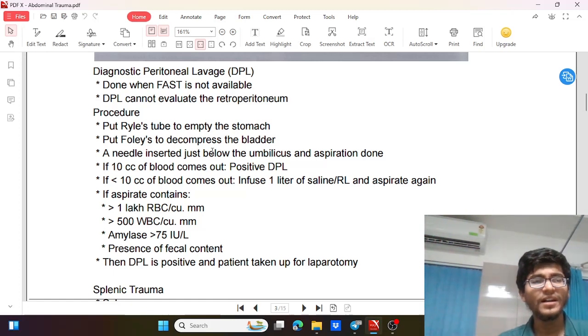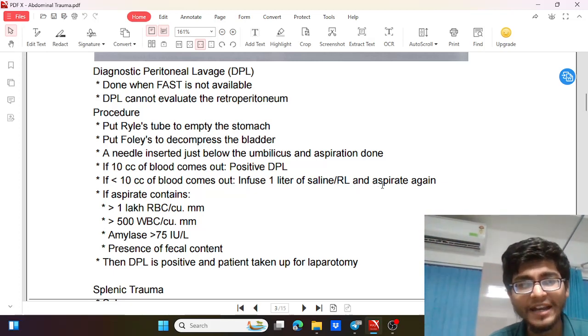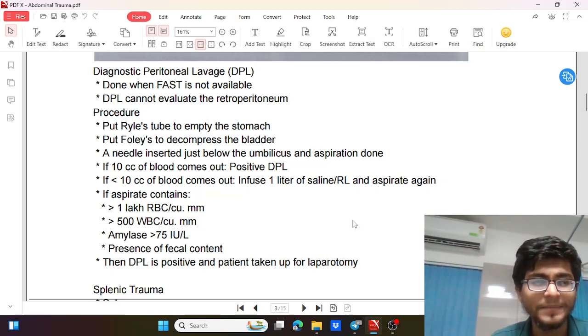If less than 10 cc of blood comes out, then we can infuse 1 liter of NS or RL and then re-aspirate it.